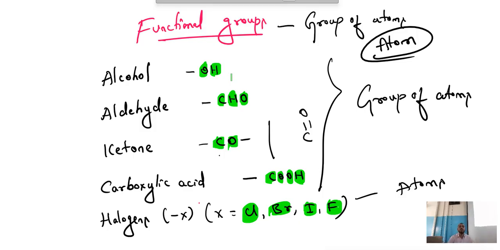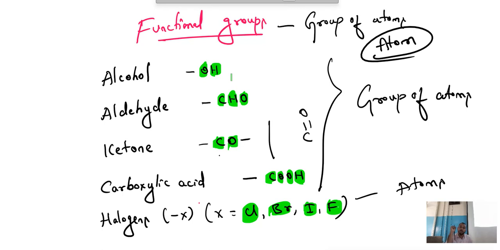Any doubts? One more question. Give an example of an atom which determines the functional group. Option A, option B, option C, option D. He said atom, not atoms.